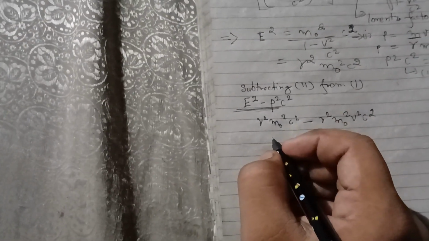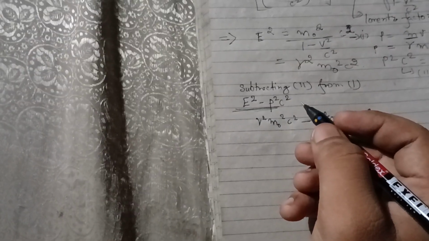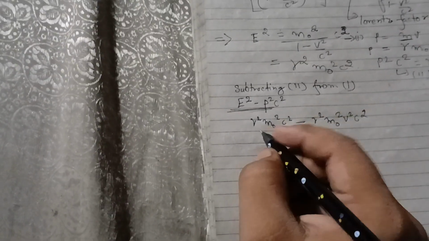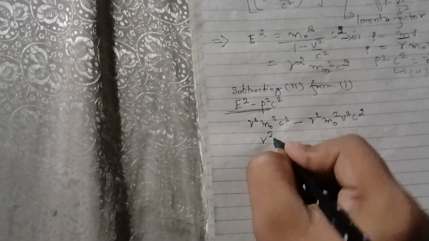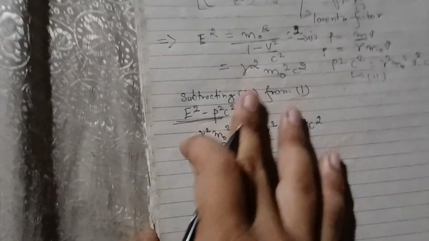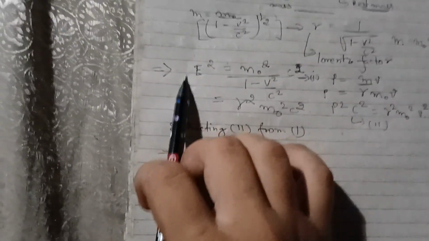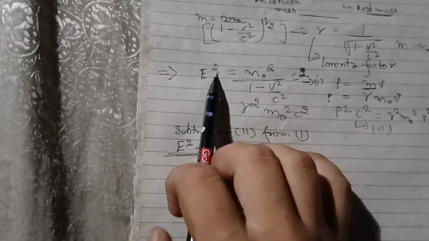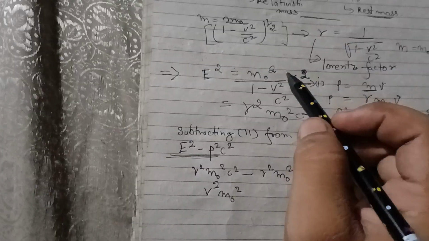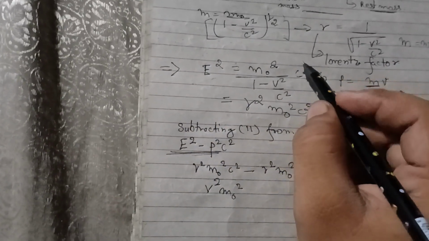Is there something common, or are we making a mistake? No, we are not making a mistake. Gamma square m naught square. Well, there is something that we forgot here. It's basically a silly mistake: I have squared e square, but I forgot to square the c square.